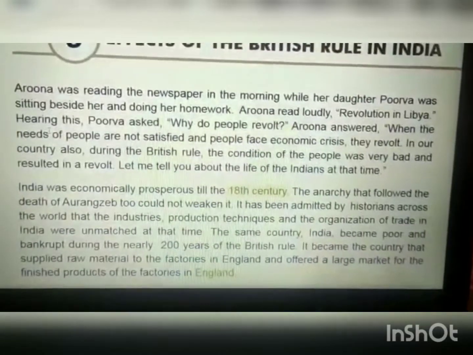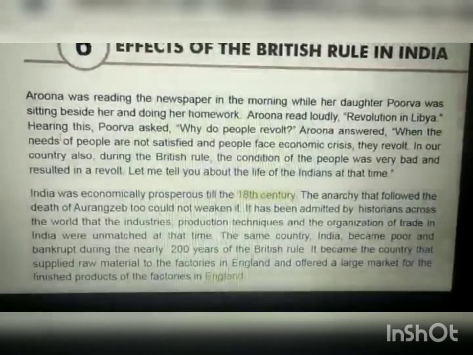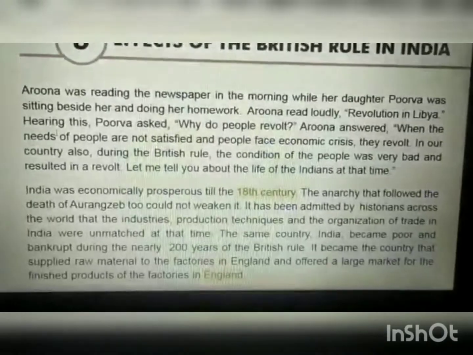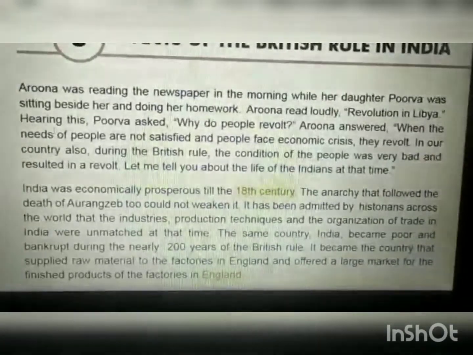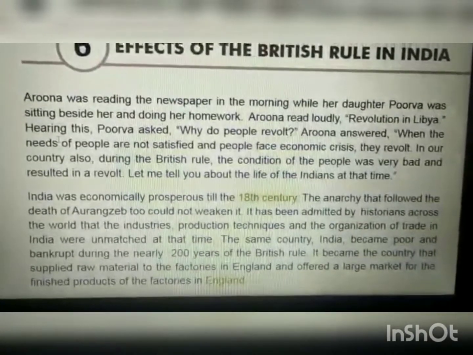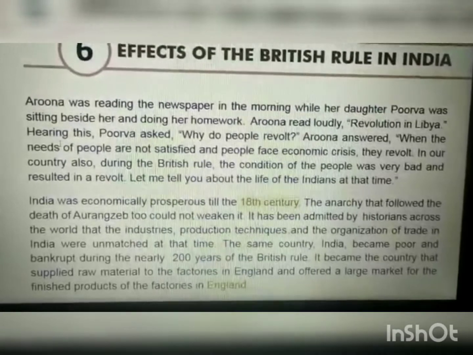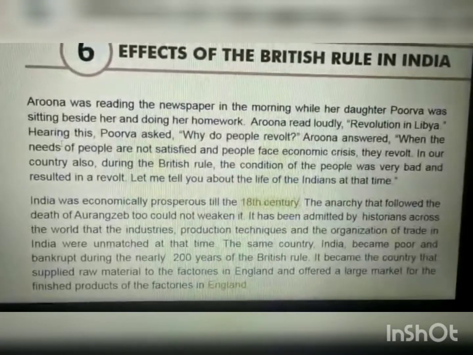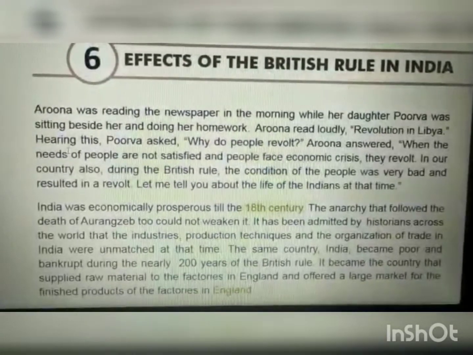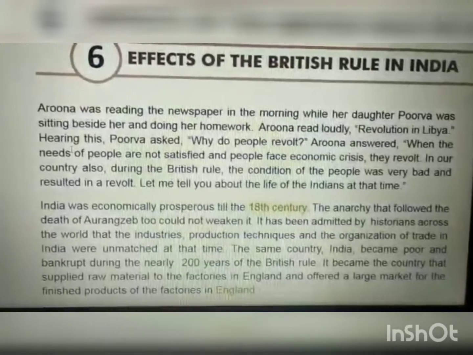As we have learned in the first chapter, India was very prosperous before the arrival of Europeans. Even after the death of Aurangzeb, our country was prosperous. The death of Aurangzeb did not affect the economy of India. And the historians admitted that across the world, the production, industries and techniques of the Indians were unmatched.